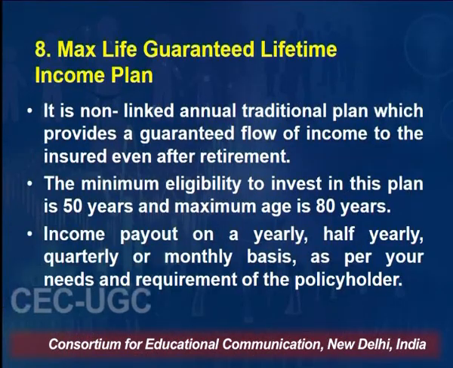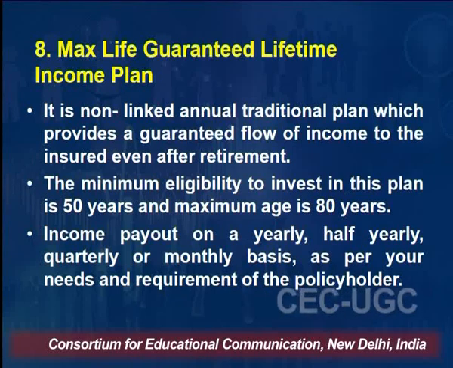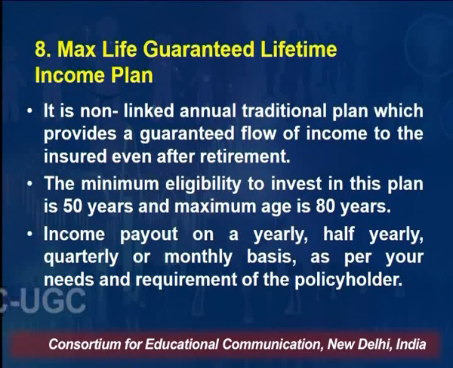Income payout is on a yearly, half yearly, quarterly or monthly basis as per the needs and requirements of the policyholders, right? After all, these are all retirement plans. You want a corpus to be created and from that you should get a regular income.